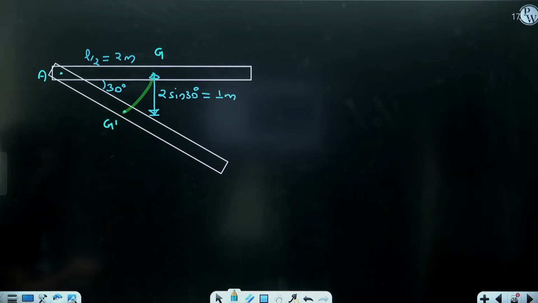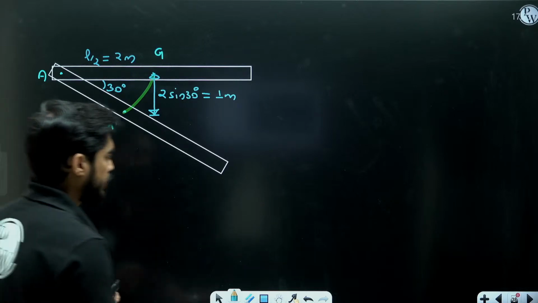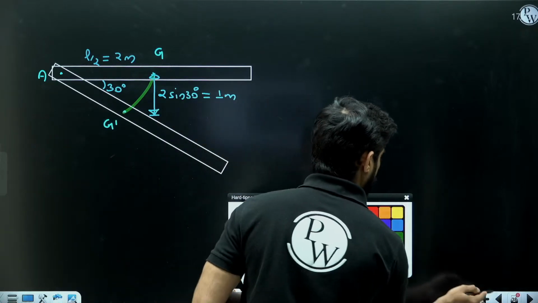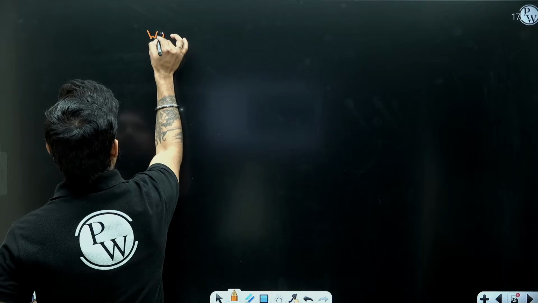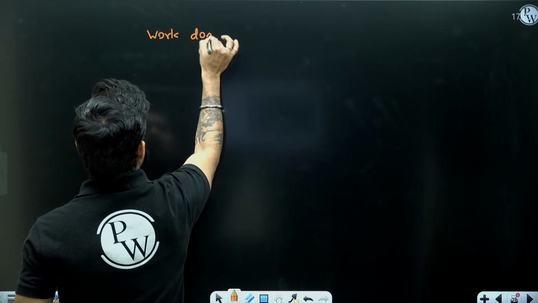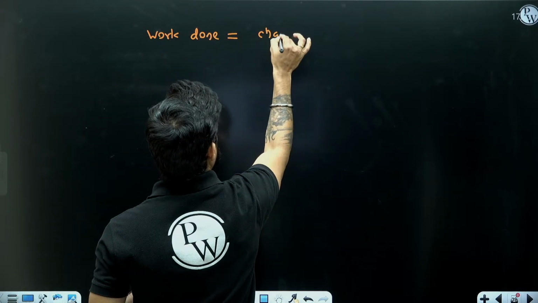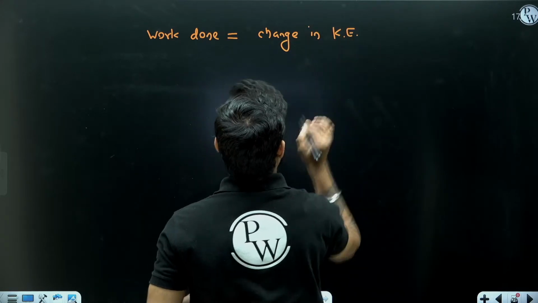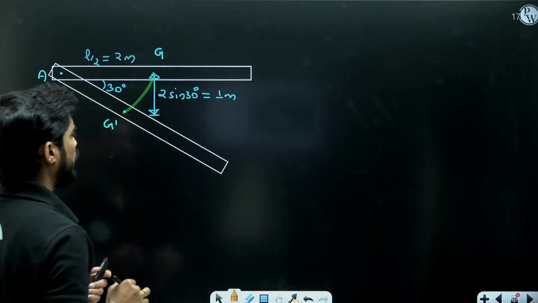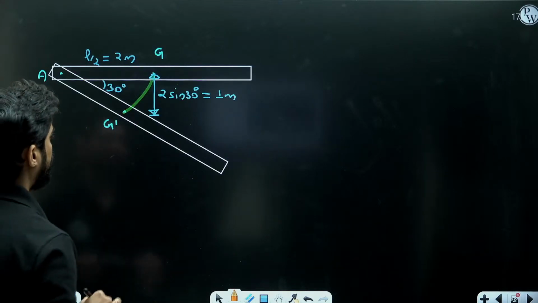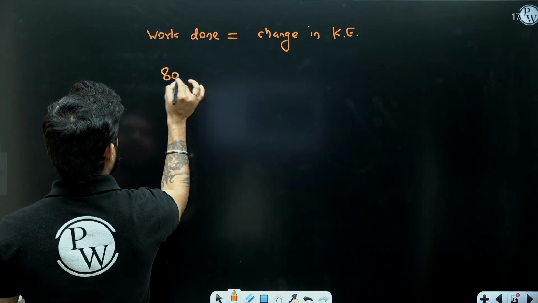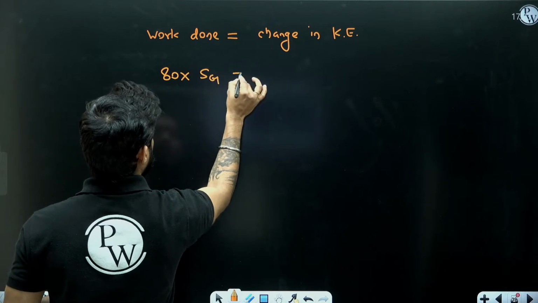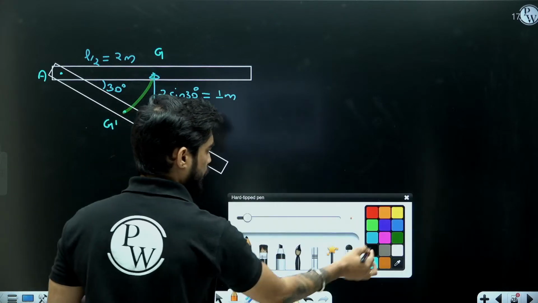Yes? Okay. Now we will apply the work energy method. Work done equals change in kinetic energy. But understand this, work done will be considered only of the 80 Newton force, and it will be 80 into the displacement of G. Okay, this is the displacement of G.